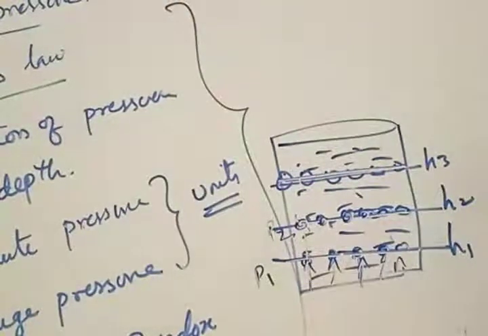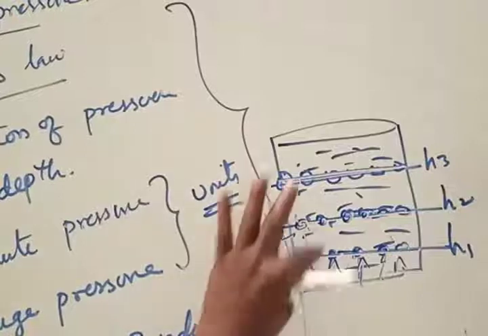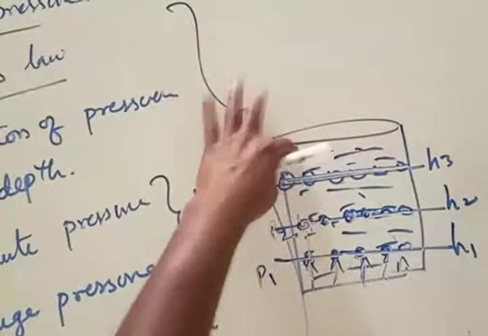Is the concept clear? What does Pascal's law state? Pascal's law states that all the particles which are at the same height in a fluid will have the same pressure. Is this point clear or not? Without knowing this, we cannot go further. All the particles which are at the same height will have the same pressure. Particles at different heights will have different pressures.